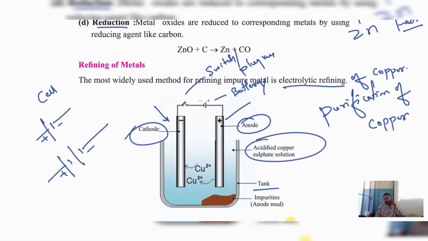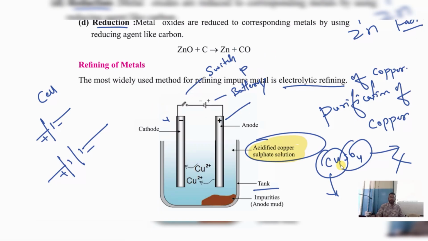Understood? Now, as you can see, in this acidified copper sulfate solution, please observe here carefully. In this acidified copper sulfate solution, CuSO4, understood? Now I want pure Cu outside. I want to remove this SO4. I want only Cu. So I am using this method. Why am I using this method? To obtain pure copper. To obtain pure copper, my dear students, I am using the method called as electrolytic refining method.